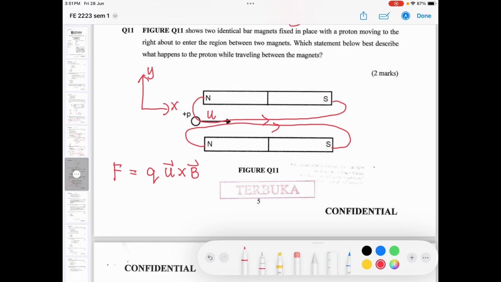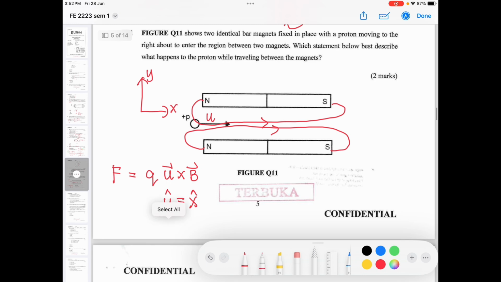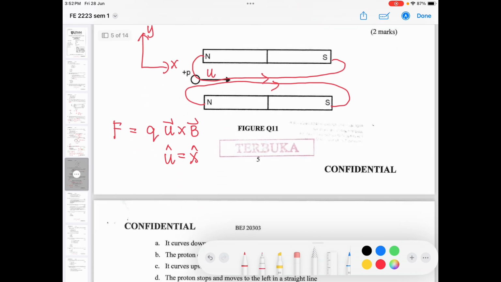U cross B. The U direction is the X direction, because it's moving to the right. And the B direction is also in the X direction.